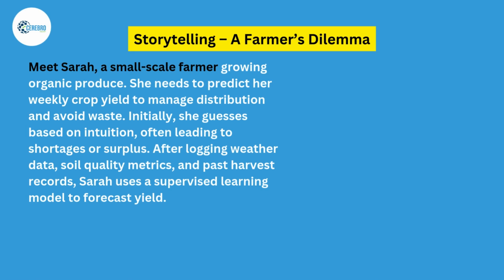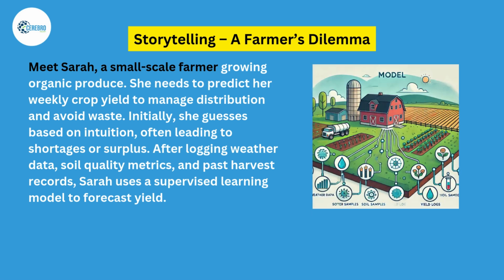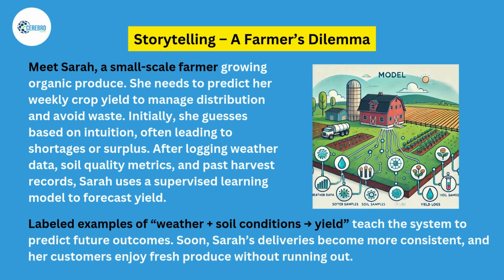Meet Sarah, a small-scale farmer growing organic produce. She needs to predict her weekly crop yield to manage distribution and avoid waste. Initially, she guesses based on intuition, often leading to shortages or surplus. After logging weather data, soil quality metrics, and past harvest records, Sarah uses a supervised learning model to forecast yield. Labeled examples of weather plus soil conditions to yield teach the system to predict future outcomes. Soon, Sarah's deliveries become more consistent, and her customers enjoy fresh produce without running out.